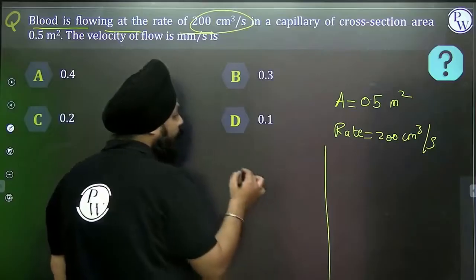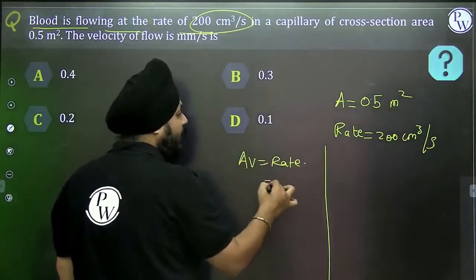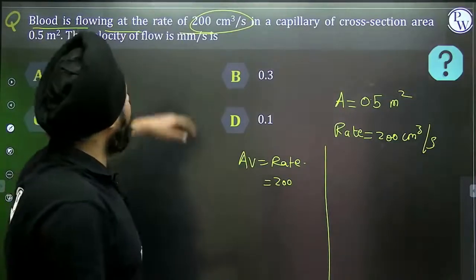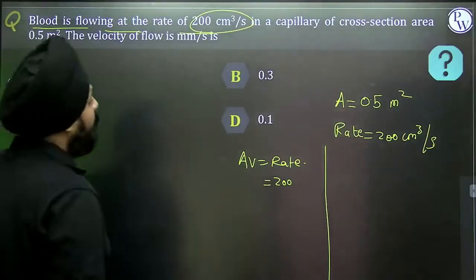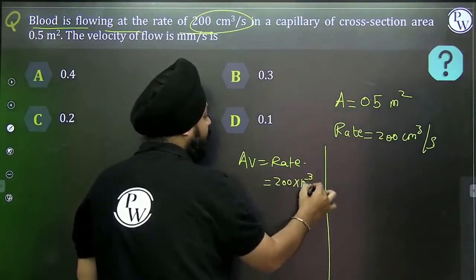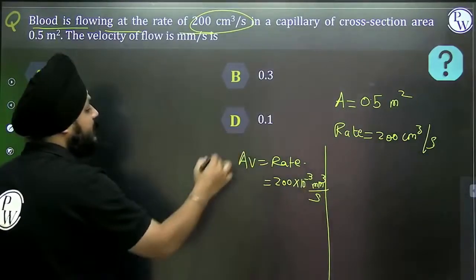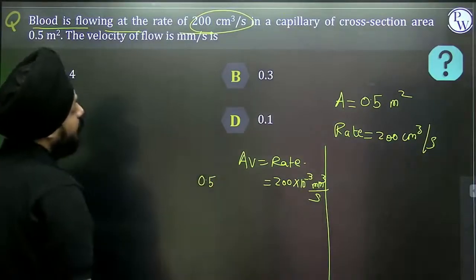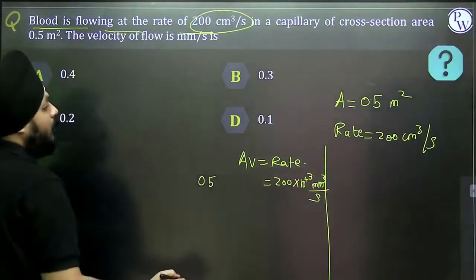See, according to the equation of continuity, AV will be equivalent to the rate. Now the rate is 200 centimeter cube per second, but we need the answer in meters per second. So I can convert this into 200 into 10 to the power minus 6 meter cube per second. Area will be 0.5.